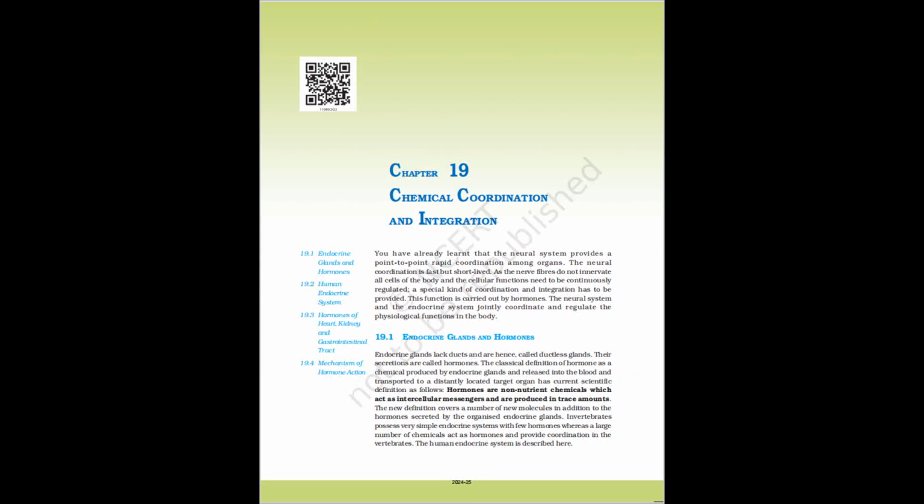The corticoids, which are involved in carbohydrate metabolism, are called glucocorticoids. In our body, cortisol is the main glucocorticoid. Corticoids, which regulate the balance of water and electrolytes in our body, are called mineralocorticoids. Aldosterone is the main mineralocorticoid in our body.